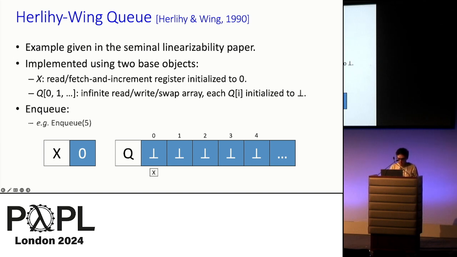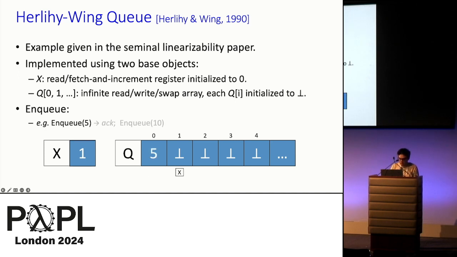And let's start our run by having a process NQ 5. This process first fetches and increments X. Namely, it writes the old value of X into a local register I, and then increments X. So now X is 1 and I is 0. In the next instruction, it writes its argument into QI, in this case, writing 5 into Q0, and then it